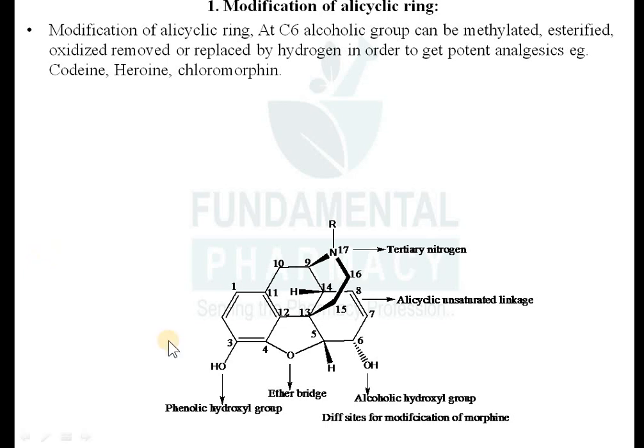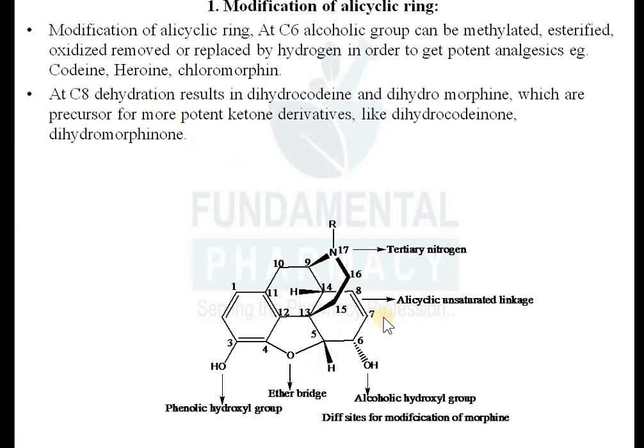So you can alter this hydroxyl group, you can remove it, you can oxidize it, you can methylate it, you can esterify it, to get different kinds of other narcotic analgesics which are very potent. For example codeine, heroin, and so on. In case of heroin, both hydroxyl groups are replaced by acetyl groups. In case of codeine only this hydroxyl group is replaced.